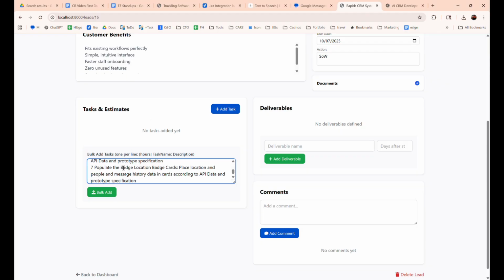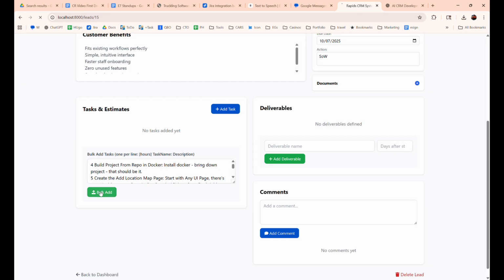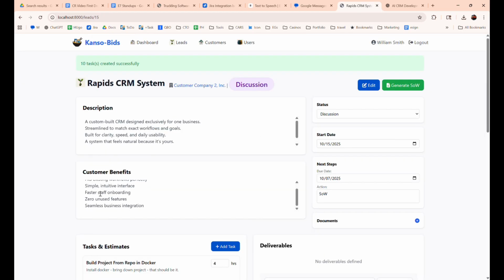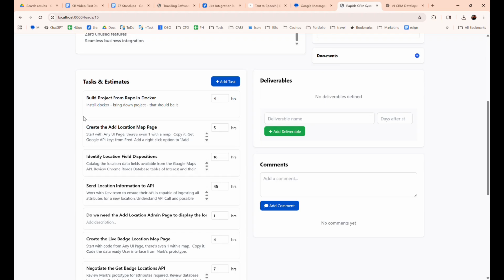What I do instead is I just use an editor like Google Docs, and I can share it with my team as we brainstorm on what we're going to do, and then cut and paste some tasks and their descriptions, and you notice each line starts with an estimate. So when I click bulk add, boom, I've got all my tasks and estimates in little boxes.